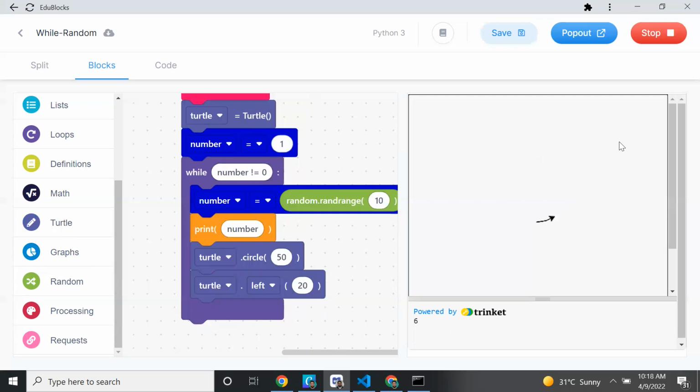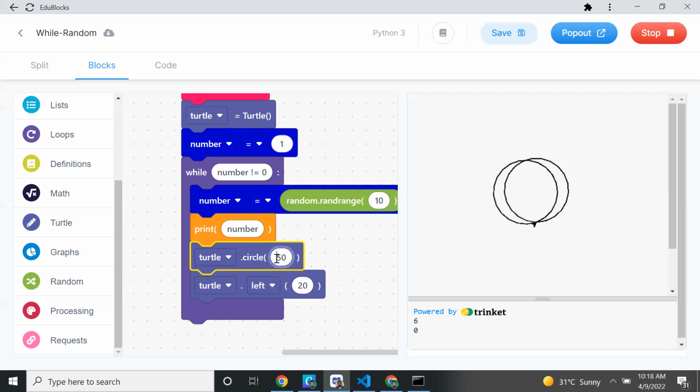I'll run again. See, I got only 2 times it drew the circle. You understood? You got it? Yes, sir. Okay, now I don't want to draw the same size. I want to randomly change the size of the circle.